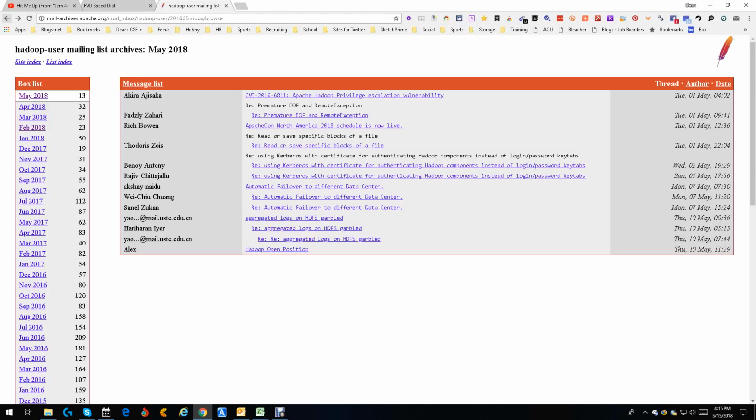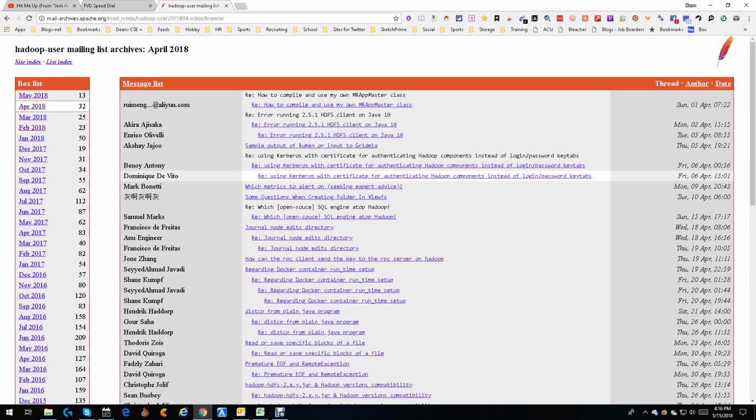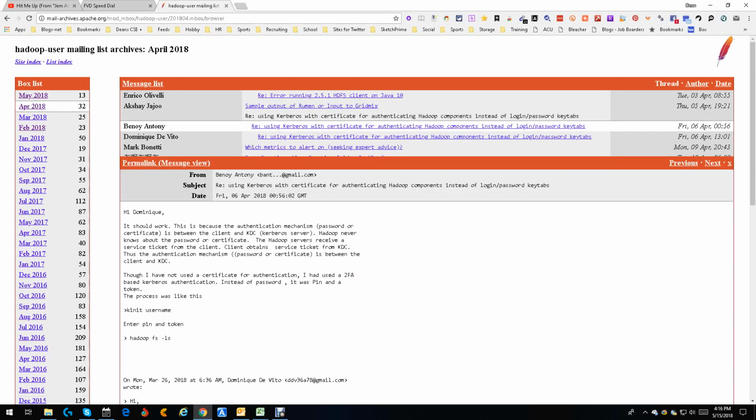Let's pick another one. Since this month is not even over, let's go back to April. Look at this. We got some interesting ones. Now remember, we saw this one earlier in the second one. They're still talking about this Kerberos certificate of authenticity. Let's open it up. Interesting. Quite a few people here. Look, you got people down here, people up there.